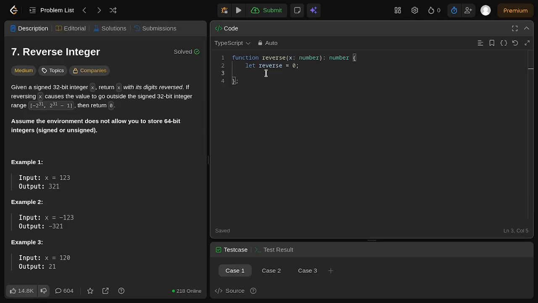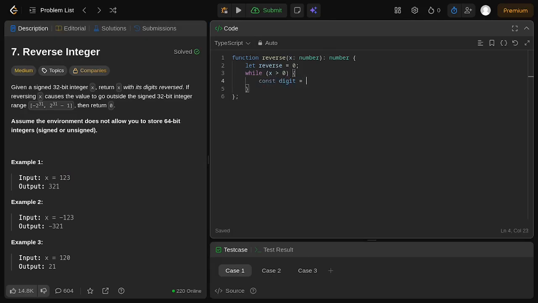We can do this by using a while loop while x is not 0. As long as x is not 0, we continue our iteration by looping on the number, doing the mathematical operation. And the first thing, we use a digit constant to store the digit of the number that we are extracting from the back of the integer x onto the output reverse, from the back to the front, and we call this digit.